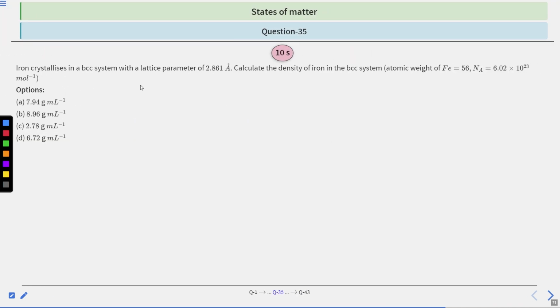Iron crystallizes in a BCC type system with a lattice parameter of 2.861 angstrom. Calculate the density of iron in the BCC system. Atomic weight of iron and the Avogadro's number is given. Options are 7.94 gram milliliter inverse, 8.96 gram milliliter inverse, 2.78 gram milliliter inverse, or 6.72 gram milliliter inverse. You have 10 seconds to solve this question. After that, we will see the answer.